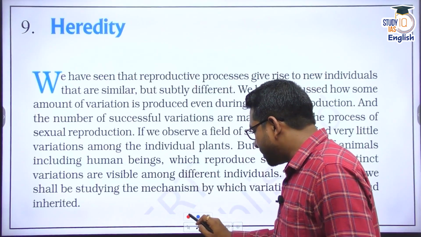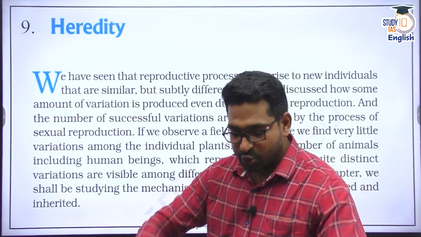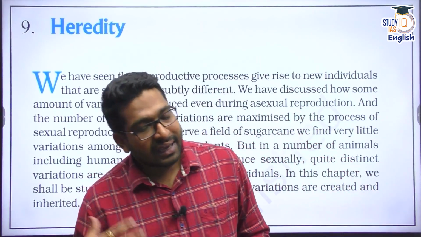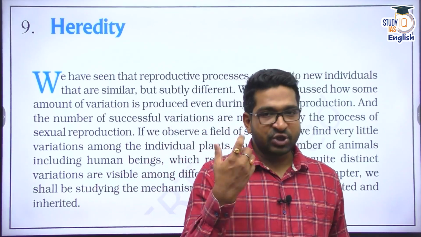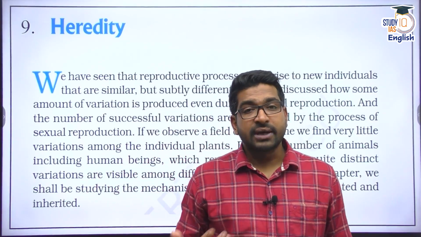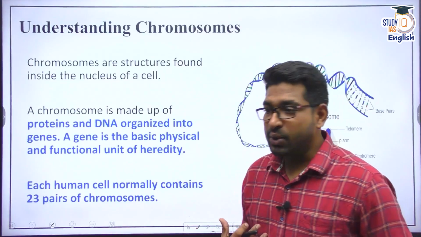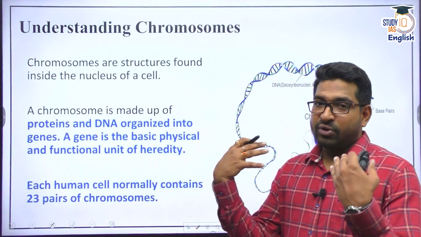Now, what are we going to discuss? How this genetic information keeps on passing from one generation to another generation. Can there be any specific changes? What are the rules and regulations of this inheritance? To understand that, we first need to understand what the basic unit is.